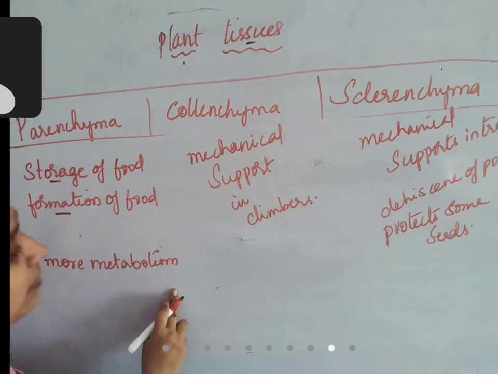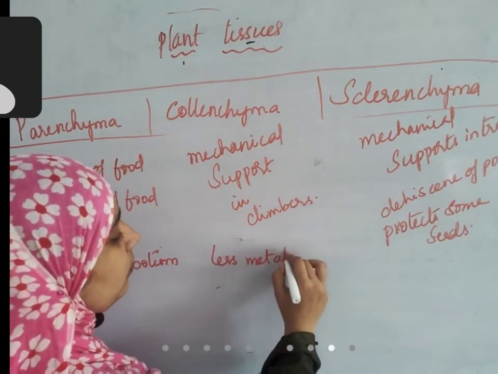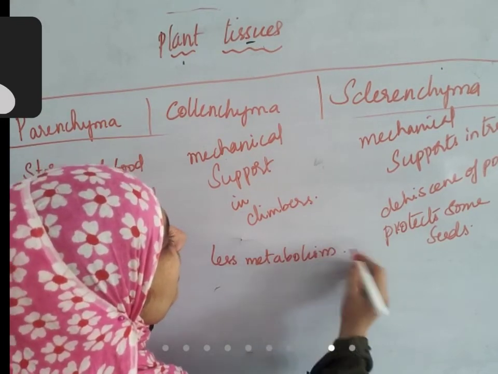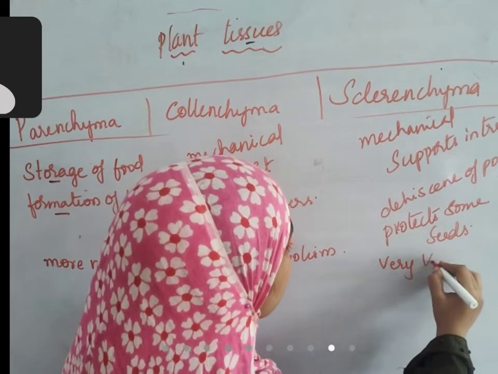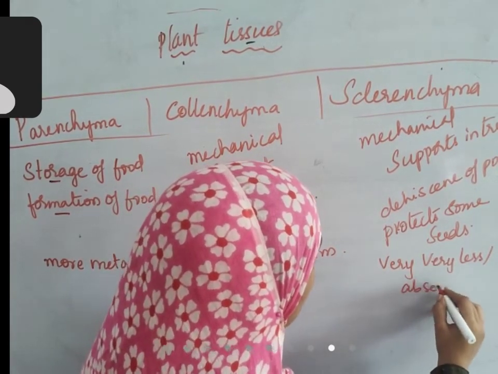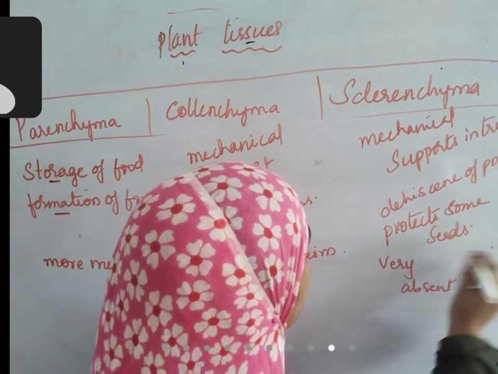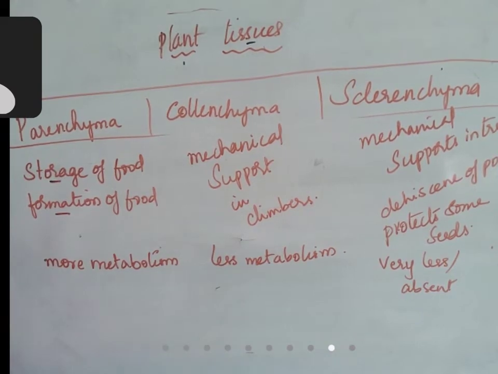Compared to parenchyma, collenchyma has less metabolism. And in case of sclerenchyma, metabolism is very, very less or absent. Okay? So that is about metabolism.